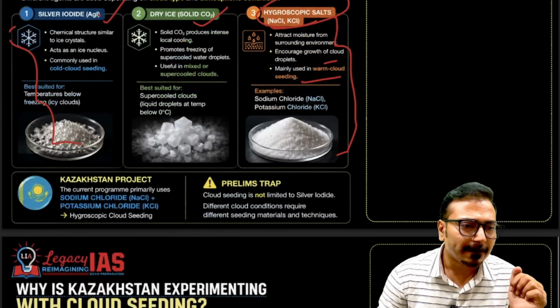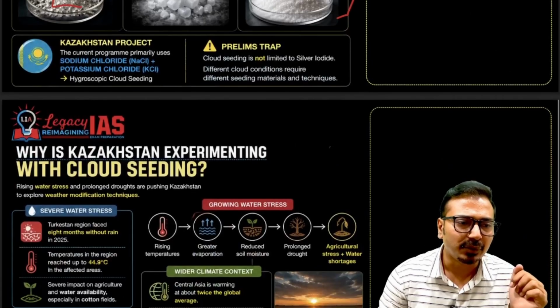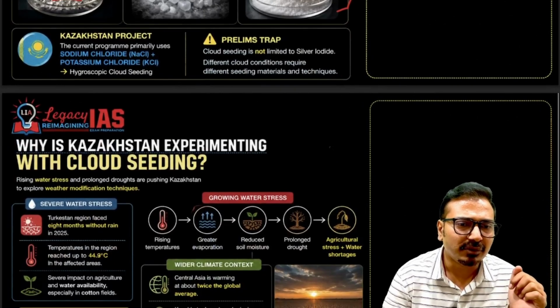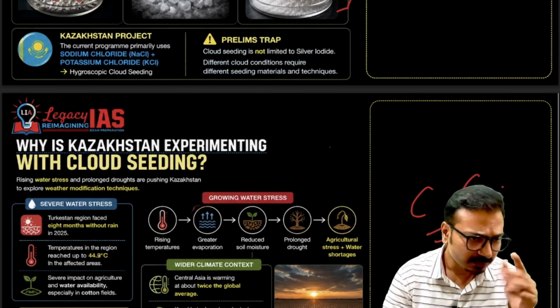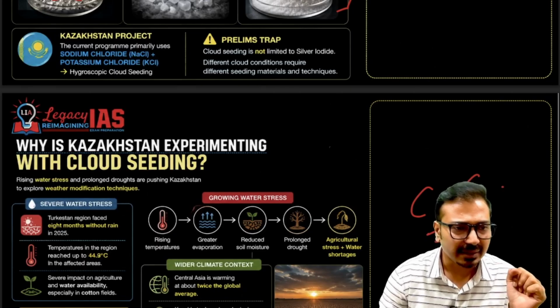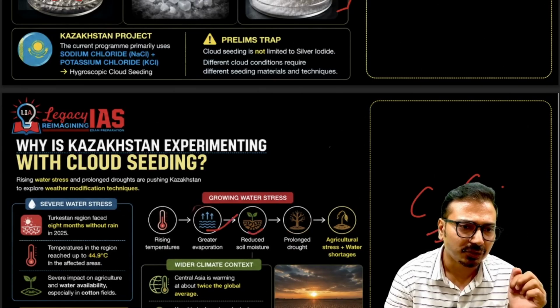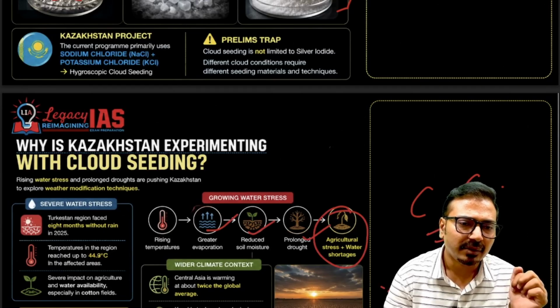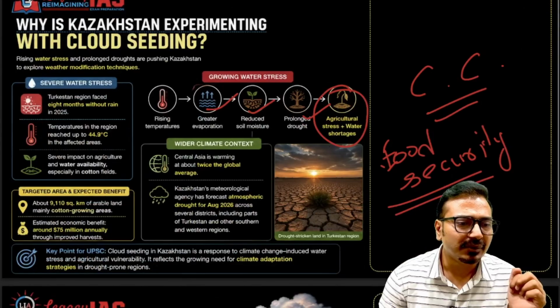All right, now why is Kazakhstan experimenting with cloud seeding? Because the country is facing drought conditions. So you can give that example of climate change also, how it is creating drought in that particular area. Other Central Asian countries are also facing drought-like conditions, rising temperatures, greater evaporation, resulting in reduced soil moisture, prolonged drought and agriculture stress. So it will result in the problem of food security and water security, right? So this way, then cloud seeding, potential versus limitations.